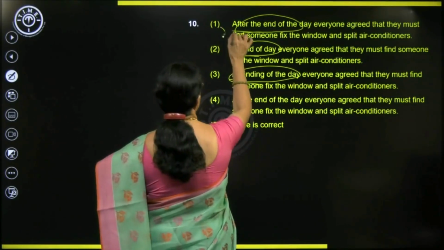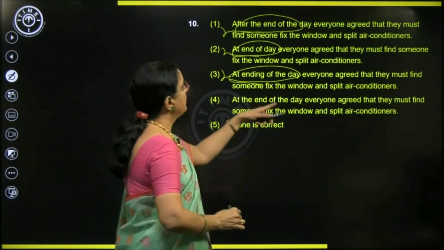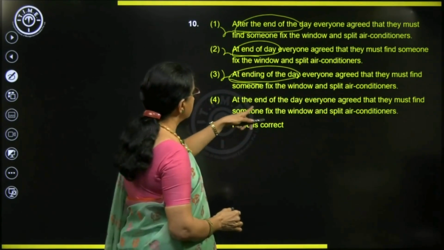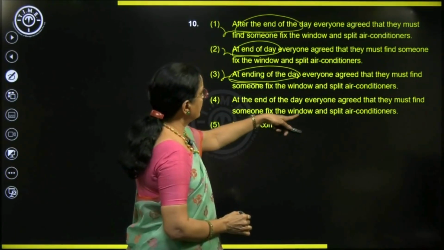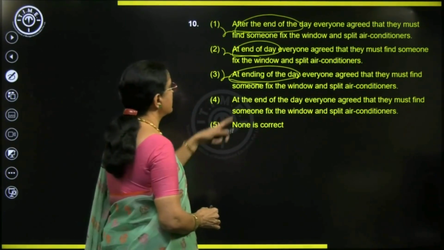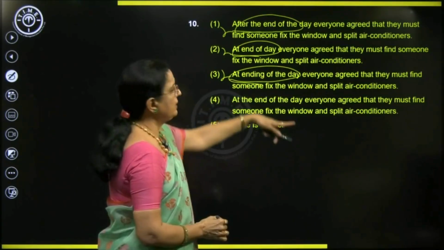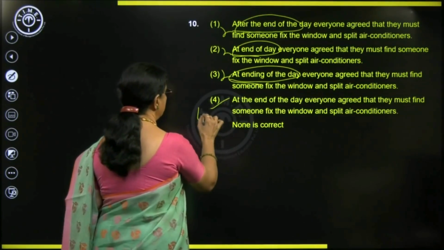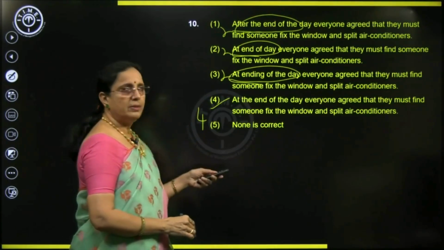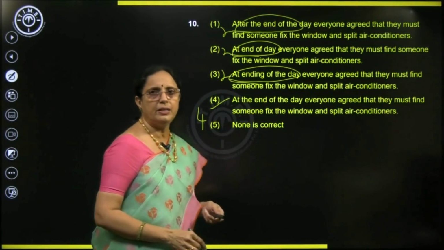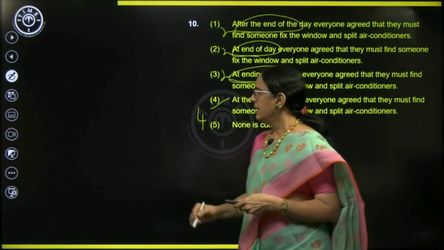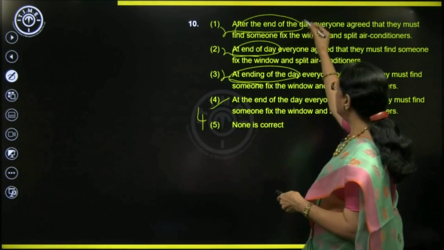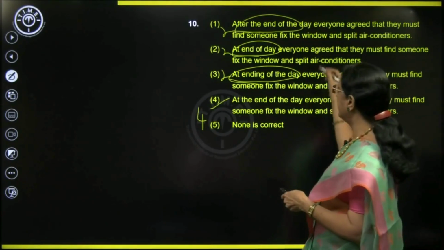Now, let's read. Right. At the end of the day, everyone agreed that they must find someone, fix the window and split air conditioners. Except this one, everything else is same in all the sentences. So, what's our answer? 4 is our answer. Right? Do you follow? This is how you have to identify the errors in the sentences, looking at all the 4 statements at a time, comparing the words and phrases where there is a possibility of correction.